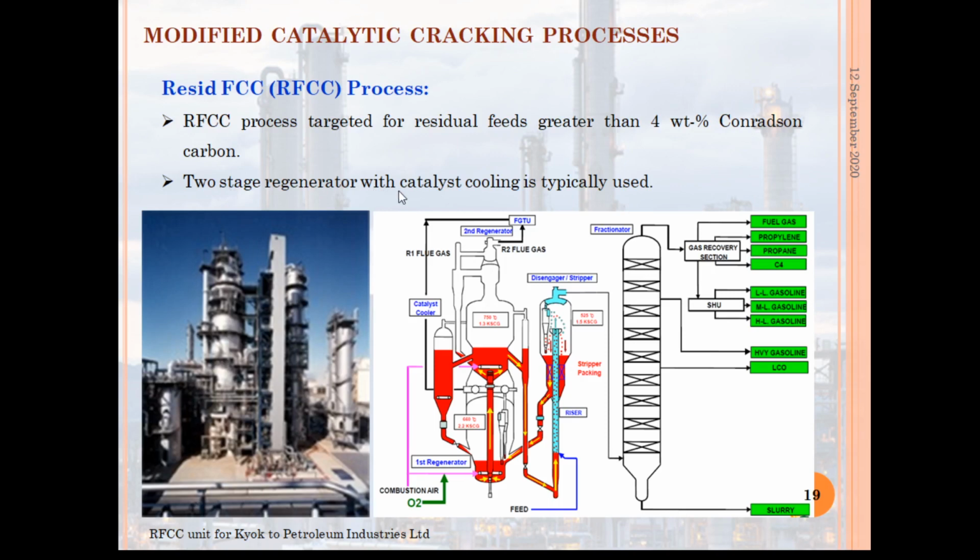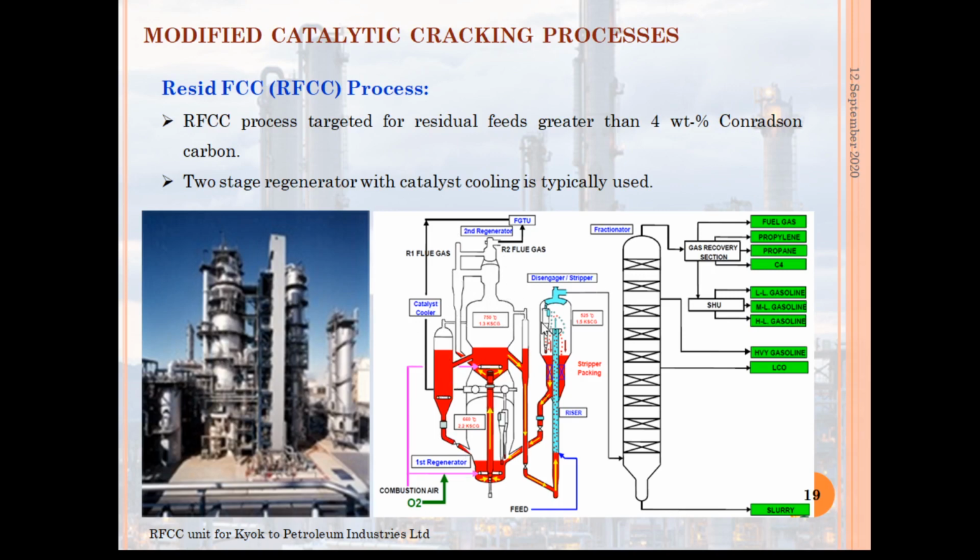Two-stage regenerator with catalyst cooling is typically used to control the higher coke production and resulting heat. Here we can see the first regenerator and the second regenerator. These two regenerators, with catalyst cooling, are used to control the higher coke production and resulting heat.